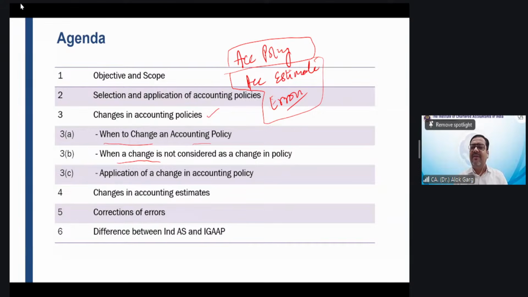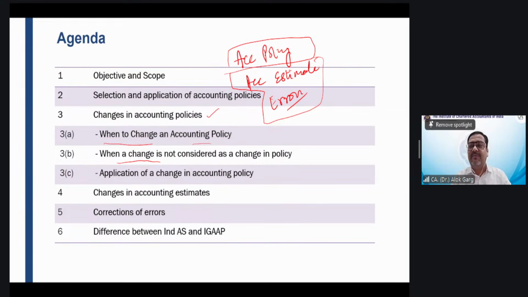So what is the benefit if somebody says that this change is not a change in accounting policy? What is the benefit of that? Anyone who can tell me? You guys have covered Ind AS 1, right? I have explained Ind AS 1, and in Ind AS 1 I have explained the third balance sheet. Are you aware about the third balance sheet? What is the third balance sheet?